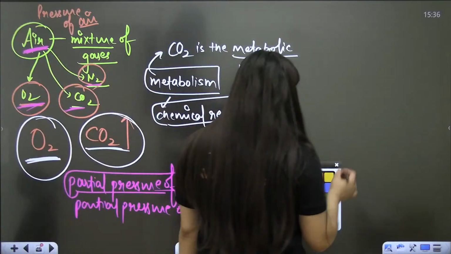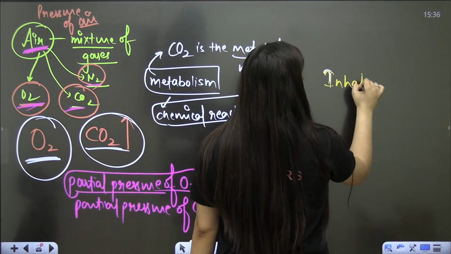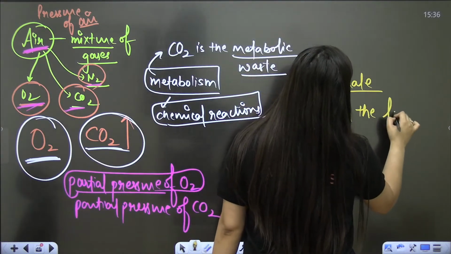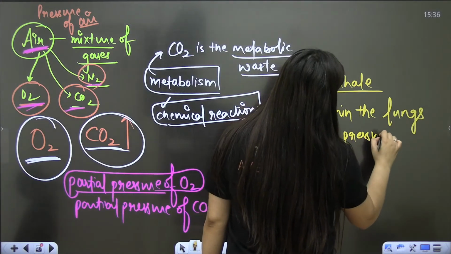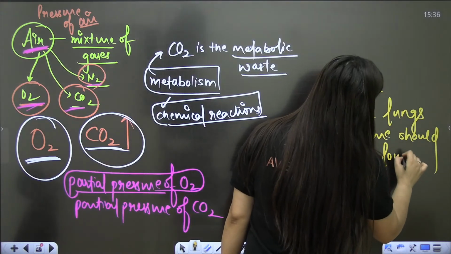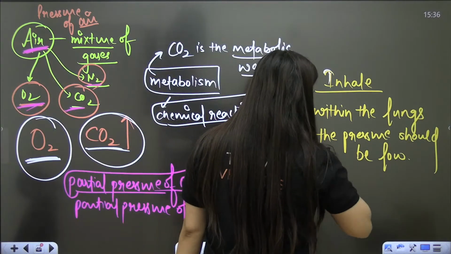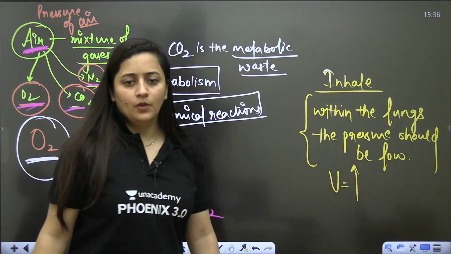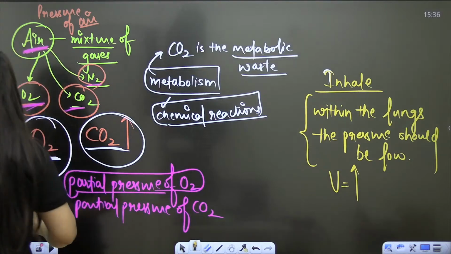So again, as I said, if I want to inhale, then within the lungs the pressure should be low, isn't it? You know that pressure and volume are inversely proportional to each other. So obviously if the pressure should be low, then I have to increase the volume. We have to focus on the volume thing.